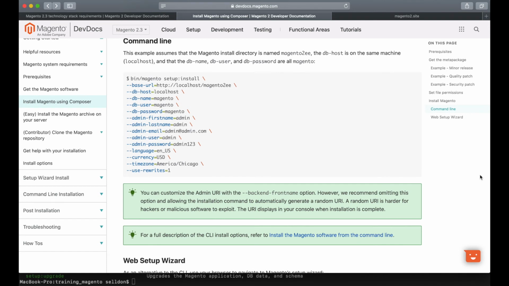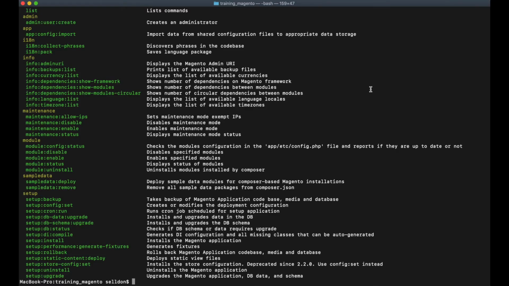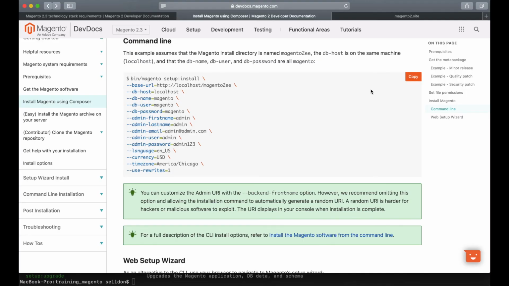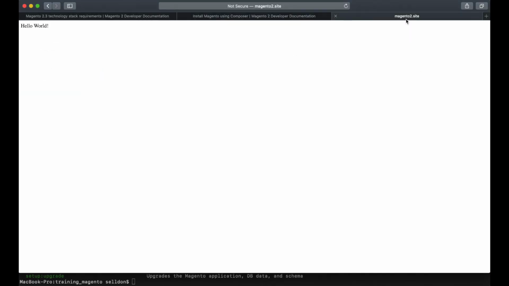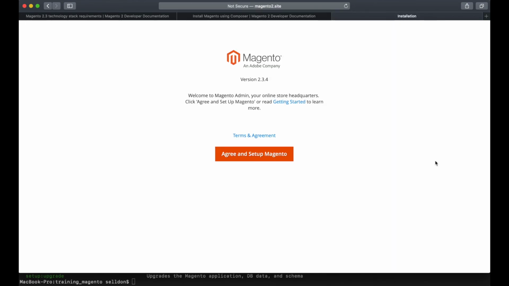So probably for the first time, it would be better to use the web installer instead of the console command. So let's do it. We downloaded all the necessary files via Composer to our directory, and we configured our virtual host. So now we are able to install Magento via storefront.